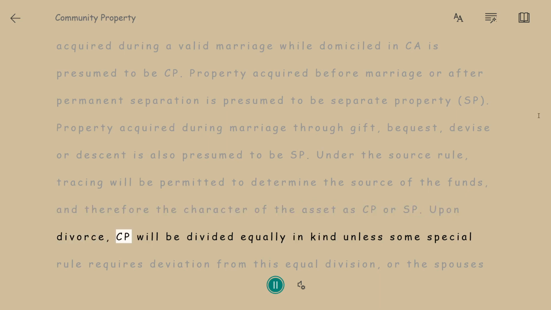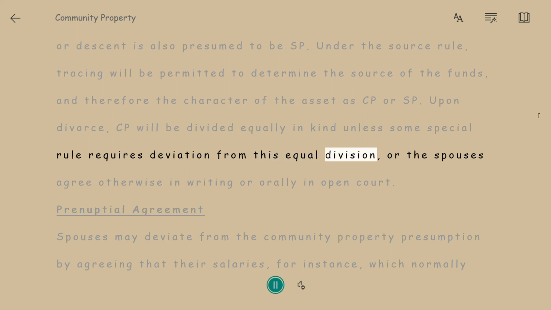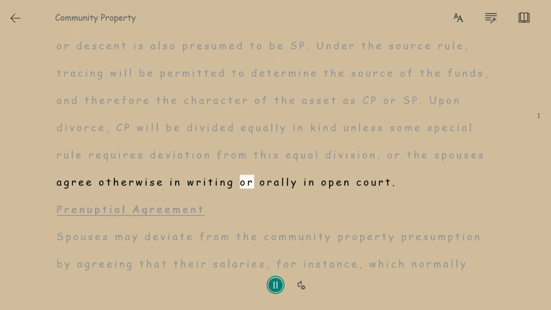Upon divorce, CP will be divided equally in kind unless some special rule requires deviation from this equal division, or the spouses agree otherwise in writing or orally in open court.